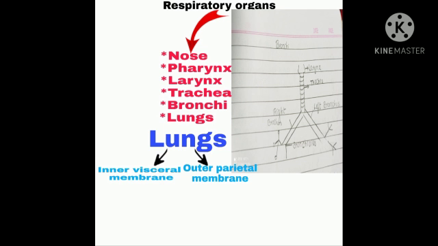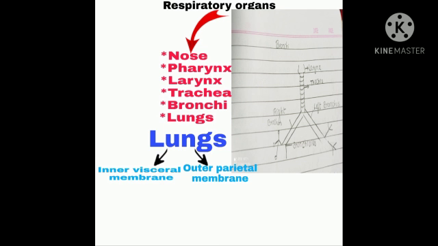Now, let's learn about the next part, that is the trachea, also called the windpipe, because when we exhale, the air goes into the windpipe. The trachea emerges from the larynx. C-shaped cartilaginous rings surround the trachea and give flexibility. The trachea covers the thyroid gland, a gland which secretes a hormone called thyroxine. It helps in certain metabolic activities of our body.